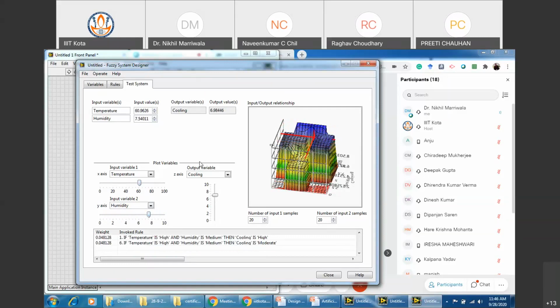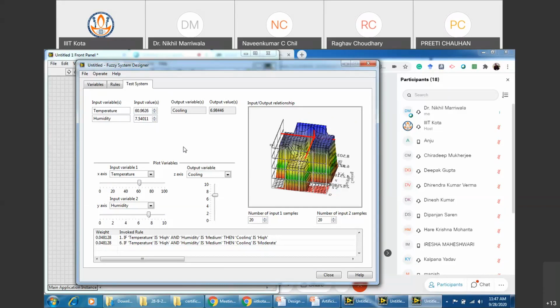Now, however complex the system might be, the only thing that we need to do is correctly plot the rules for us and analyze the system, right? Because we are talking about fuzzy system designer, we are talking about some fuzzy applications. I'll be showing you many more applications that can be designed using the fuzzy system designer or the fuzzy control, right?